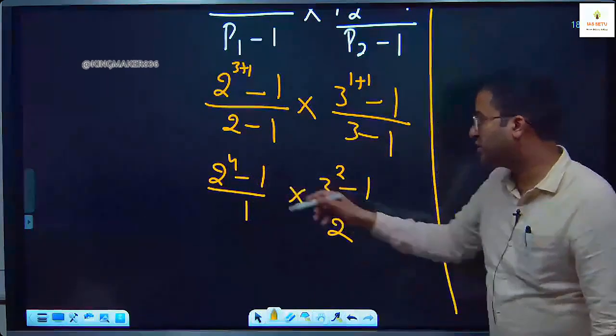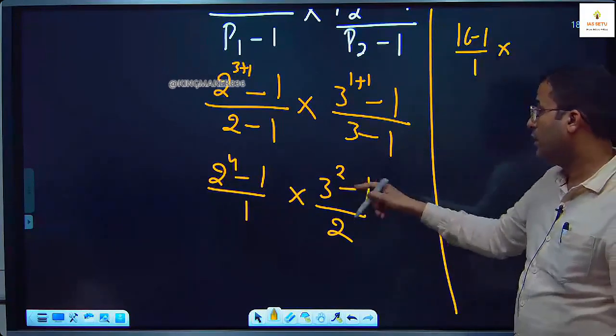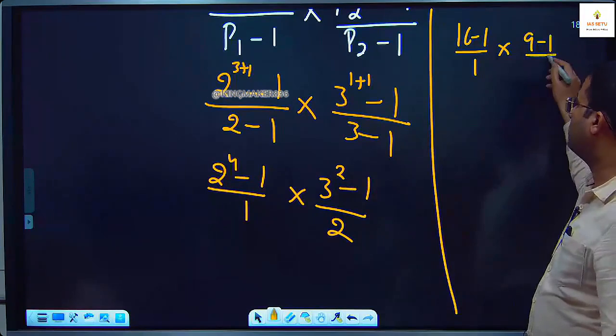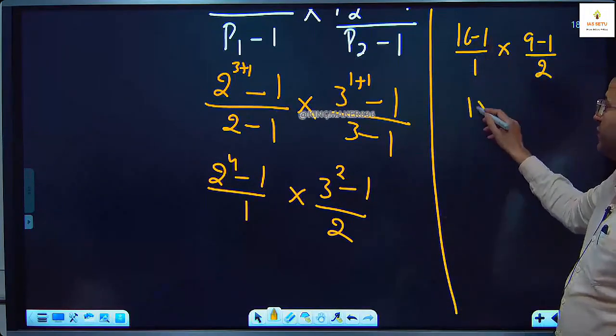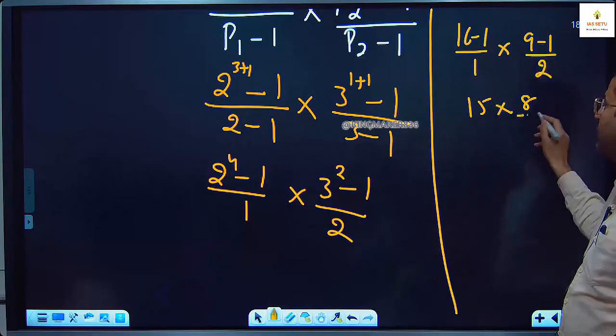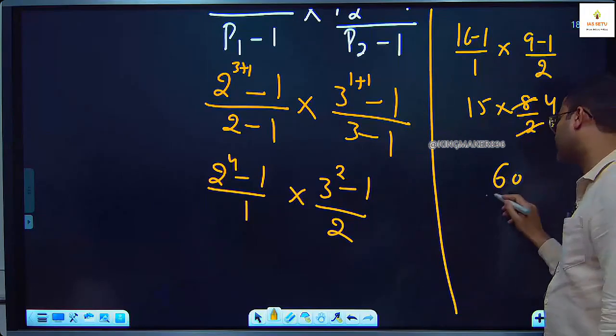This is 16 minus 1 upon 1, this is 9 minus 1 upon 2. This is 15, 8 upon 2 is 4. What is 15 into 4? 60.